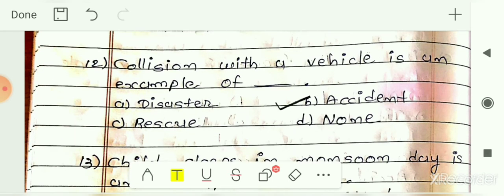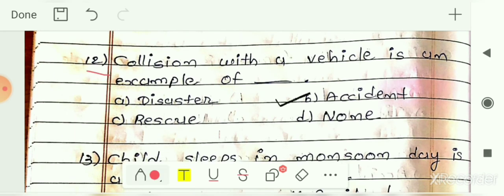Next is 12th number: collision with a vehicle is an example of blank. If any person is hit by a vehicle, then that is an example of what kind of event? The options are disaster, accident, rescue, or none of these. So here your answer is option B, that is accident. This kind of incident is known as the accident.